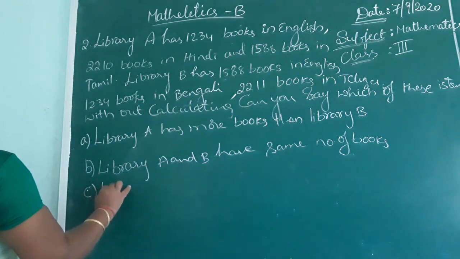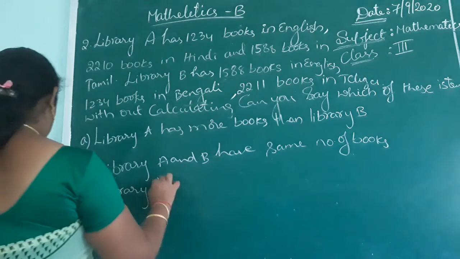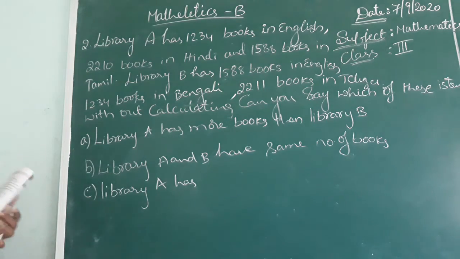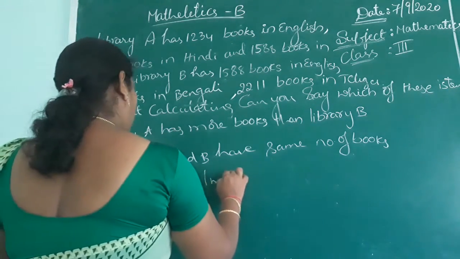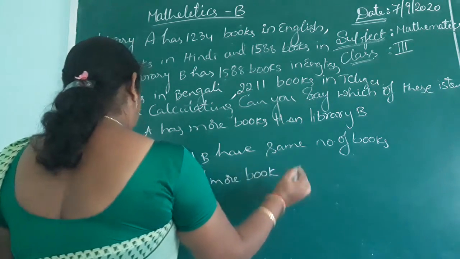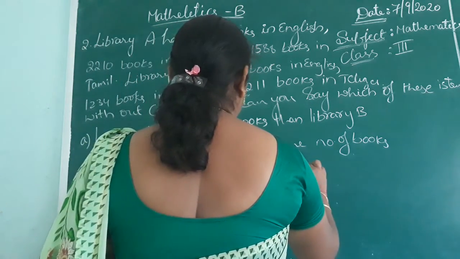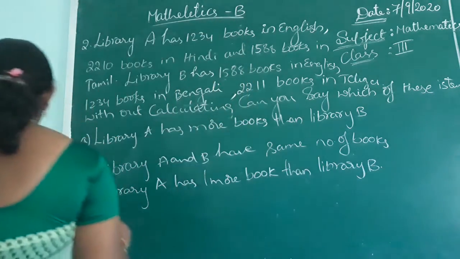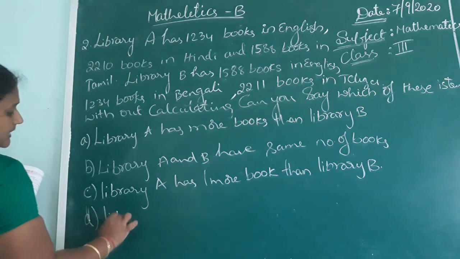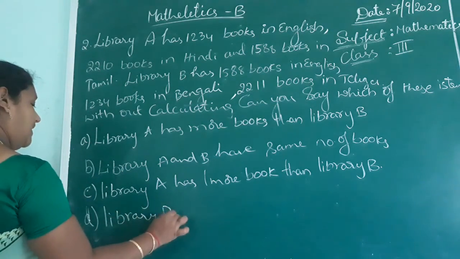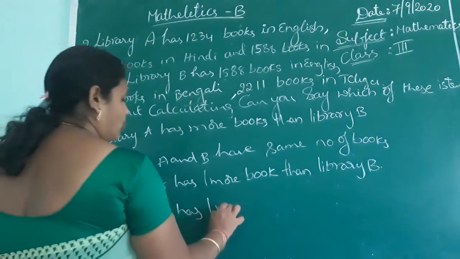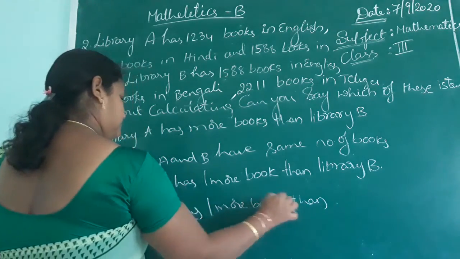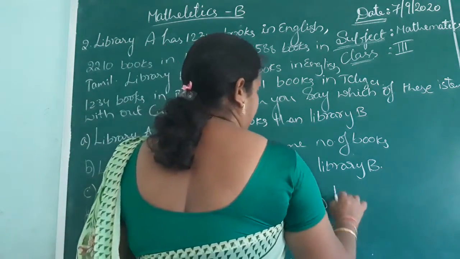Library A has one more book than library B. At last, library B has one more book than library A.